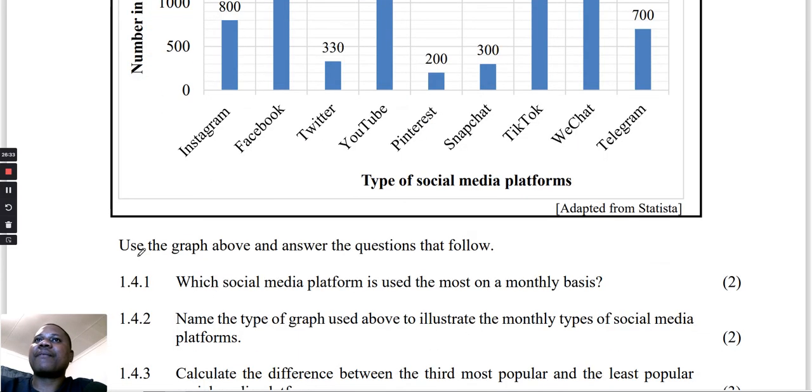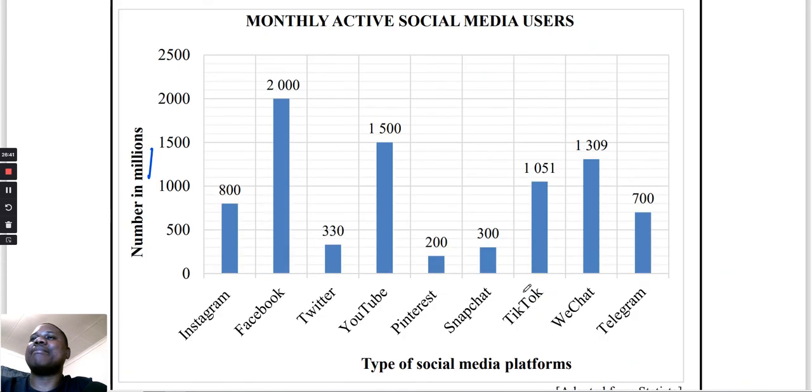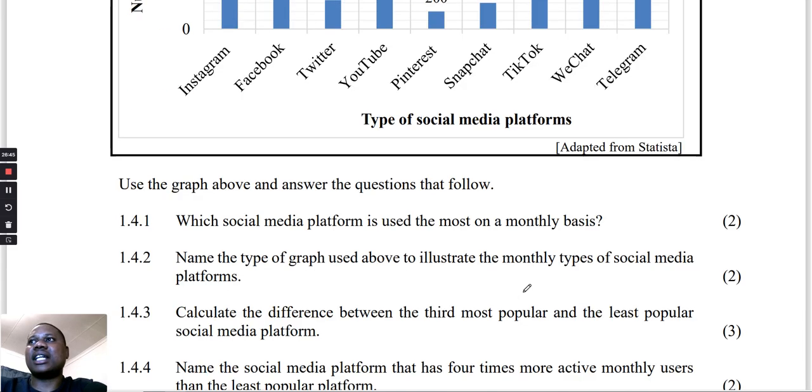They say use the graph above and answer the questions that follow. Which social media platform is used most on a monthly basis? Which one is the highest? We can see it is 2000. So 2000 there is what? Is Facebook. Because we know that other people are using it even though they don't have data. It has a Facebook free mode and stuff.